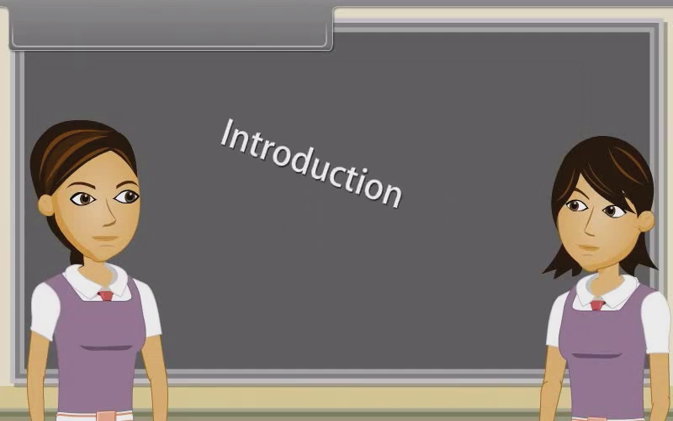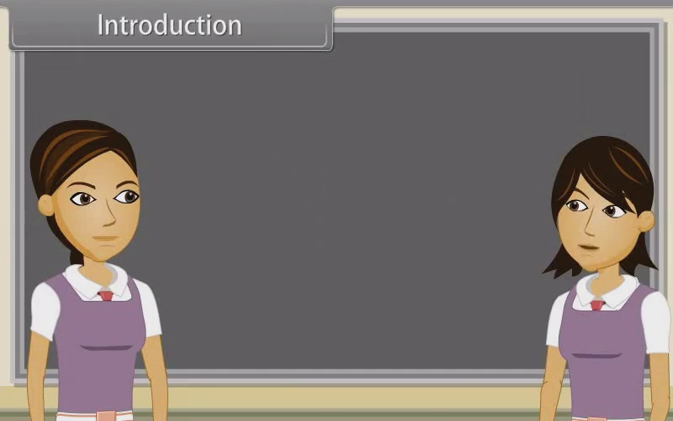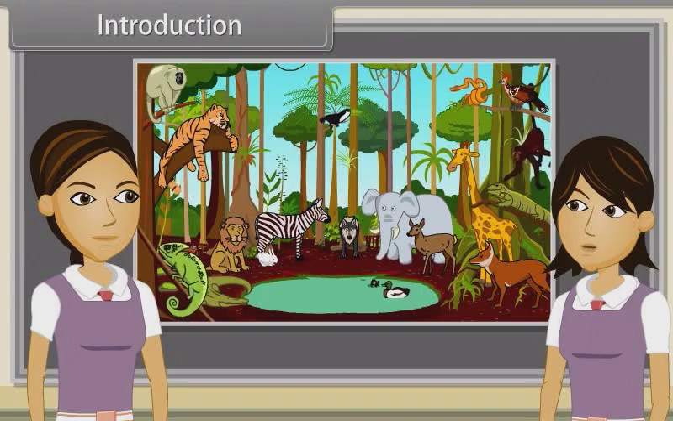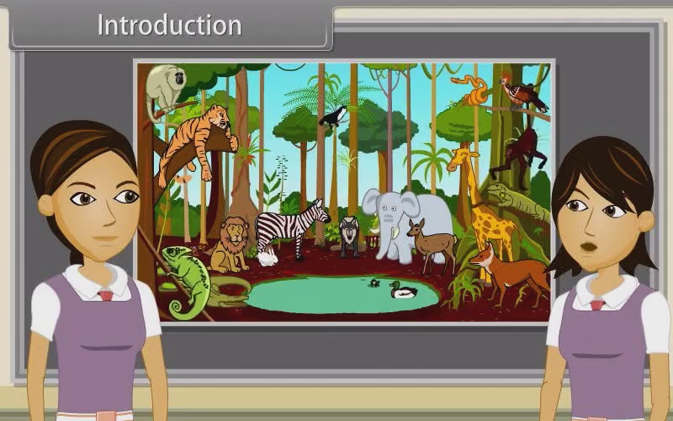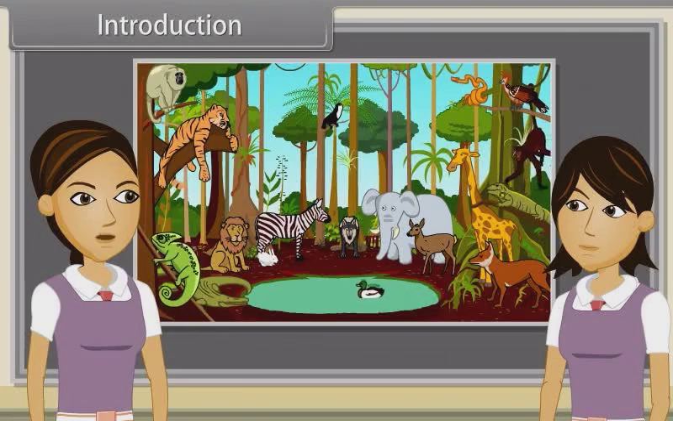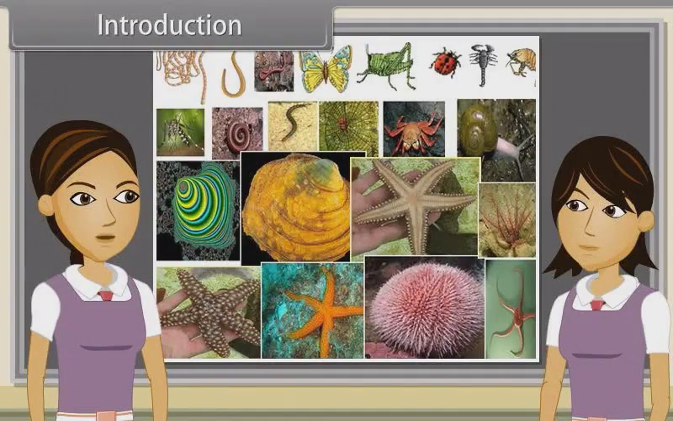Introduction. Sharmila, in our last discussion we studied definition of animals, types of animals, characteristics of animal kingdom, various levels of organization, body symmetry, diploblastic and triploblastic organization, coelom, segmentation, notochord, division of animal kingdom, characteristics of invertebrates, characters of Porifera, Coelenterata and Ctenophora. Yes, now we are going to discuss characteristics of Platyhelminthes, Aschelminthes, Annelida, Arthropoda, Mollusca and Echinodermata.